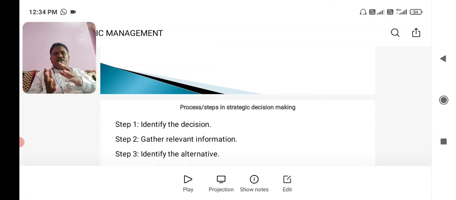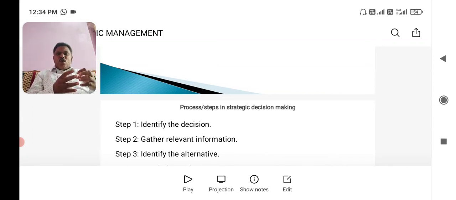As you go through this difficult internal process, you will begin to favor certain alternatives. The management starts identifying some of the alternatives that they feel are finally going to give more benefits.